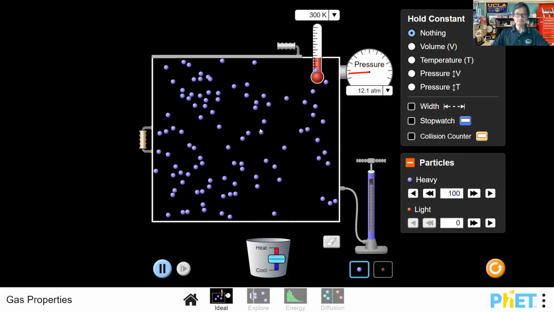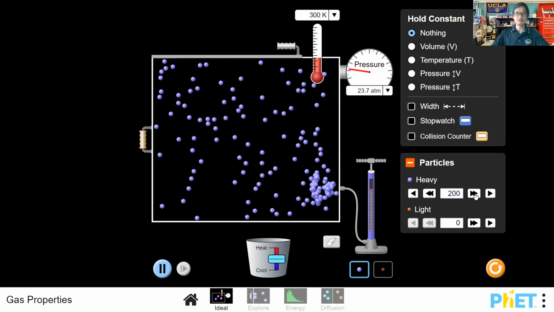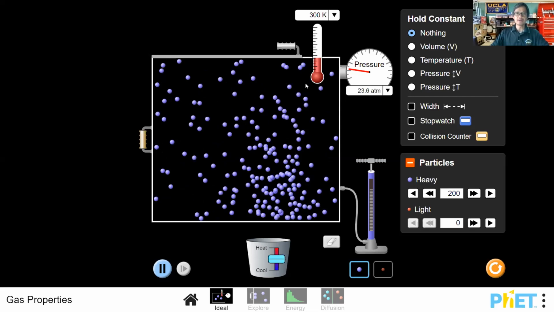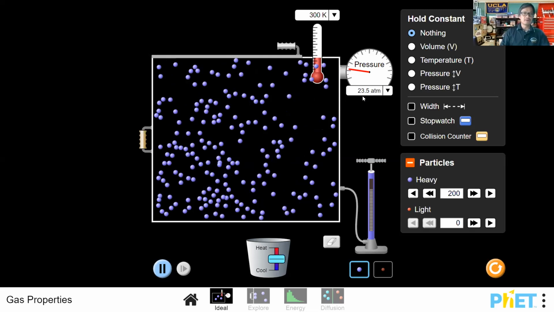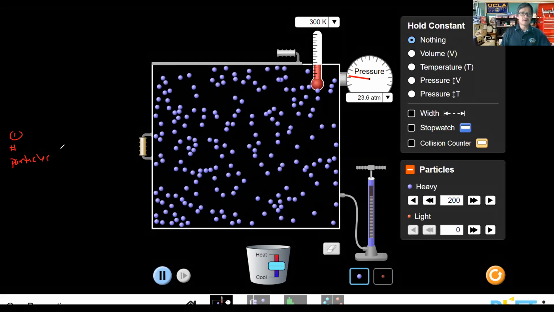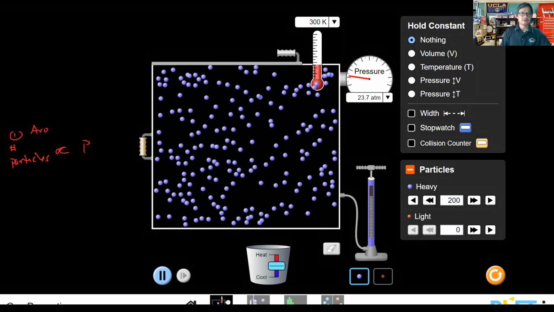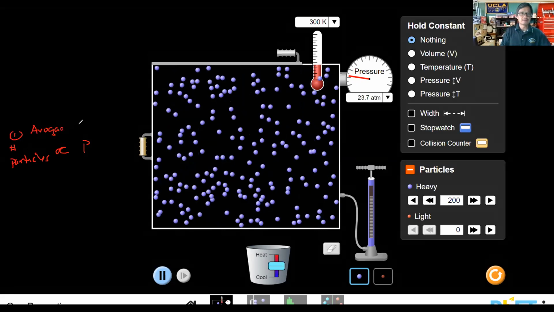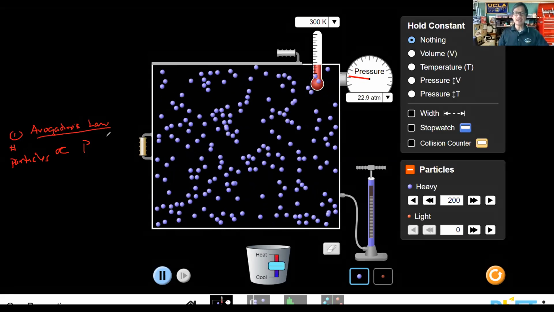Okay, so the number of gas particles here increased. Let's go ahead and double that number to have 200. Now there are 200 gas particles in it. If you notice, the pressure has increased. And so therefore we see a direct correlation. Let's go ahead and write this down. We see, and I pointed this out to you, we see a direct correlation between the number of particles, okay, and this is Avogadro's law right here, folks, the number of particles and the gas pressure itself. So this is what we refer to as Avogadro's law. Okay. So this is Avogadro's law that states the relationship between the number of particles and the pressure itself.